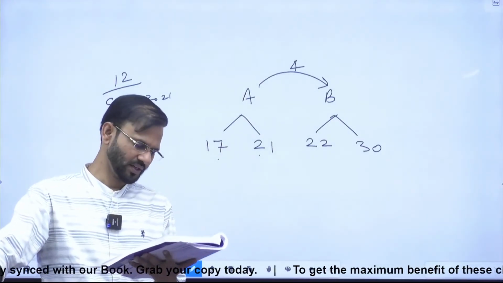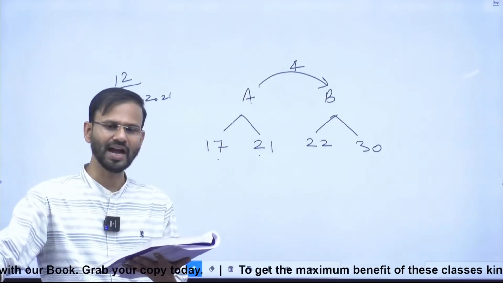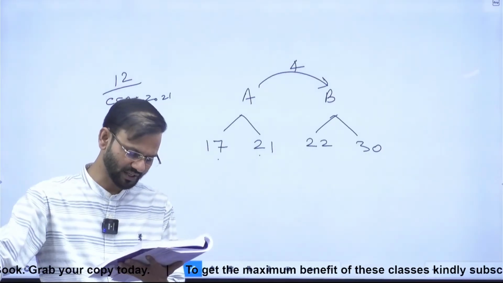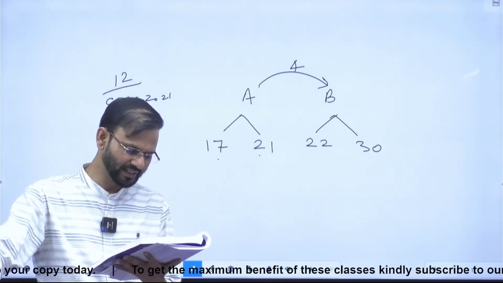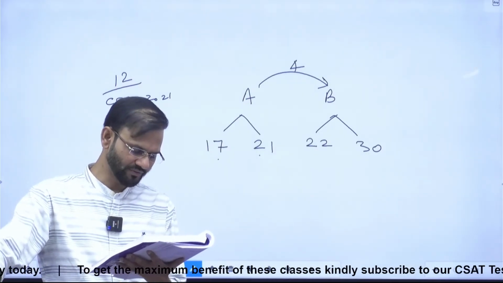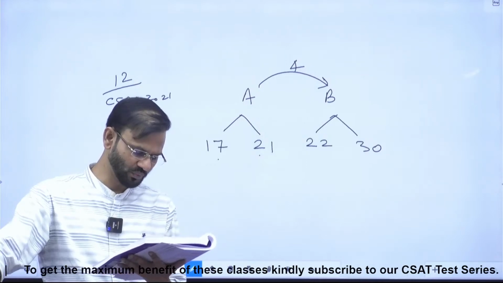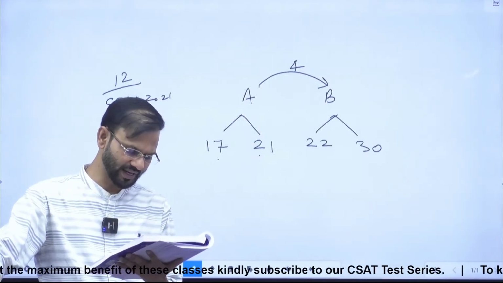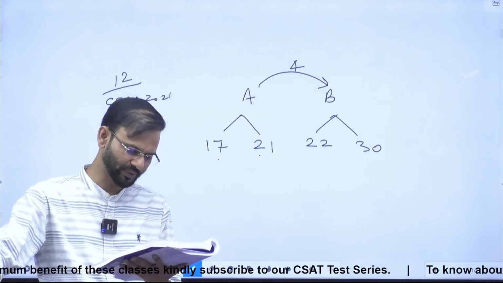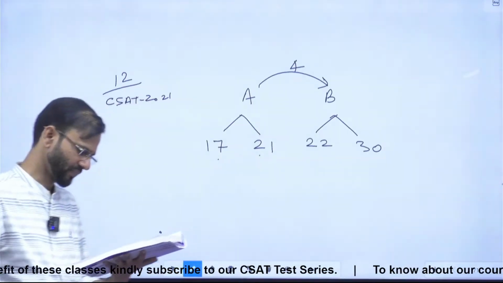Okay. Now question number 13. The average weight of ABC is 40, the average weight of BDE is 42, and the weight of F is equal to B. What is the average weight of ABCDEF? This was CSAT 2022, right?